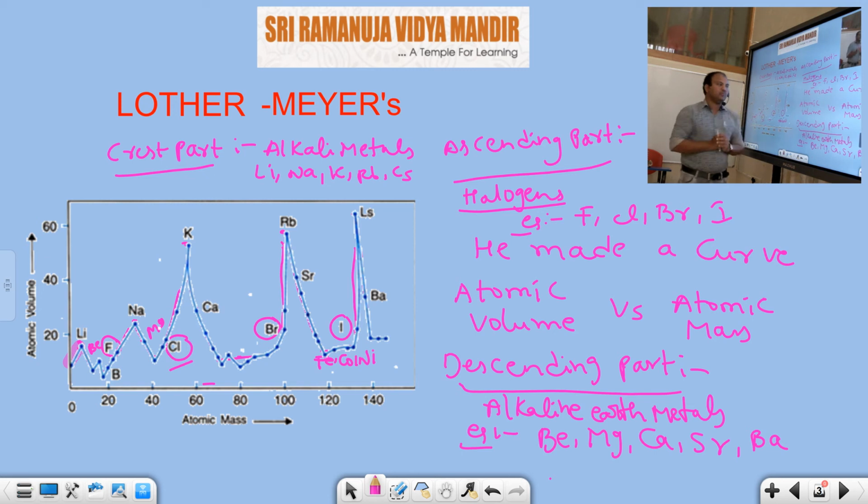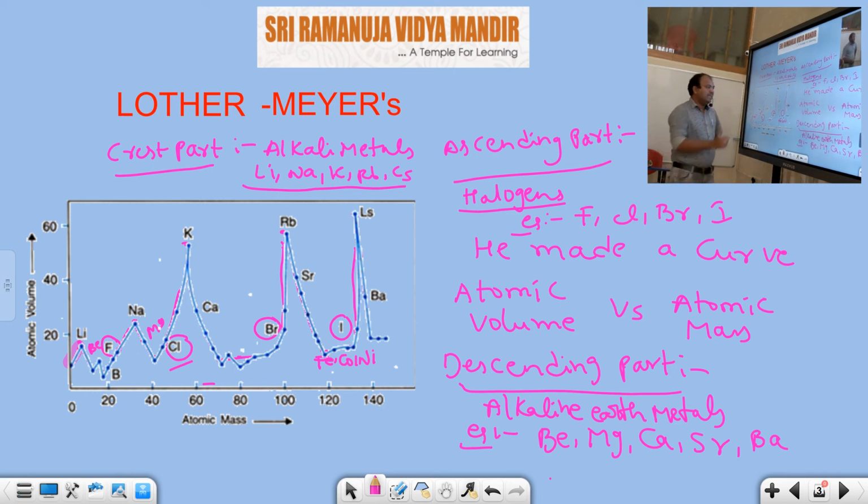Here they observed what it means. Every peak of the curve, or crest part of the curve, is occupied by alkali metals. What are the alkali metals? Lithium, sodium, potassium, rubidium as well as cesium.